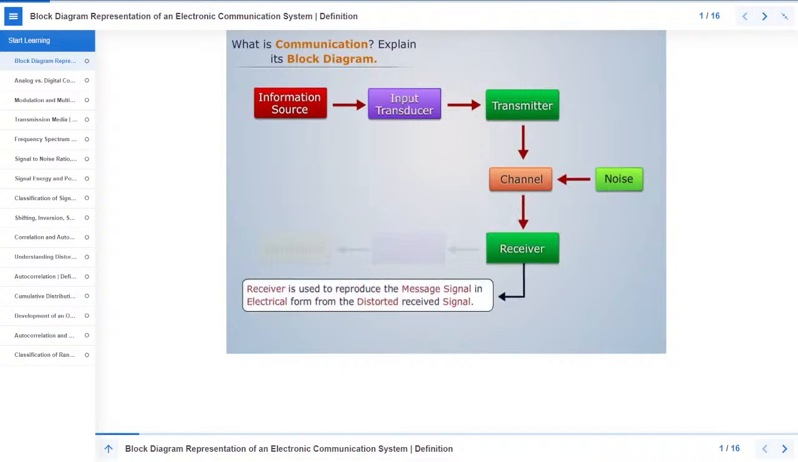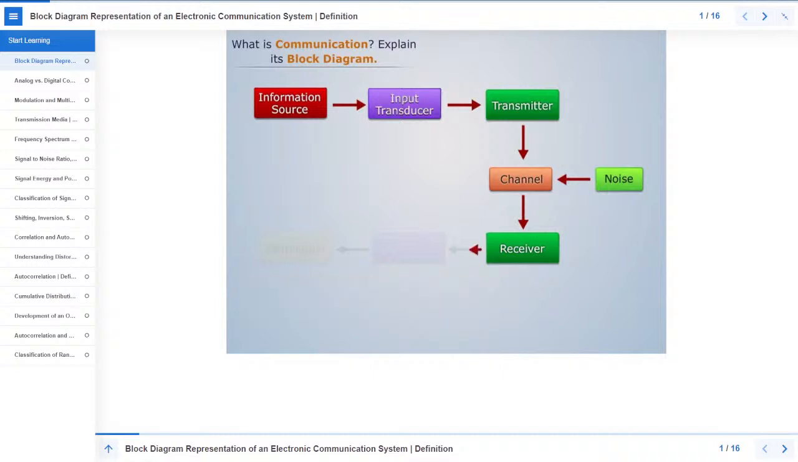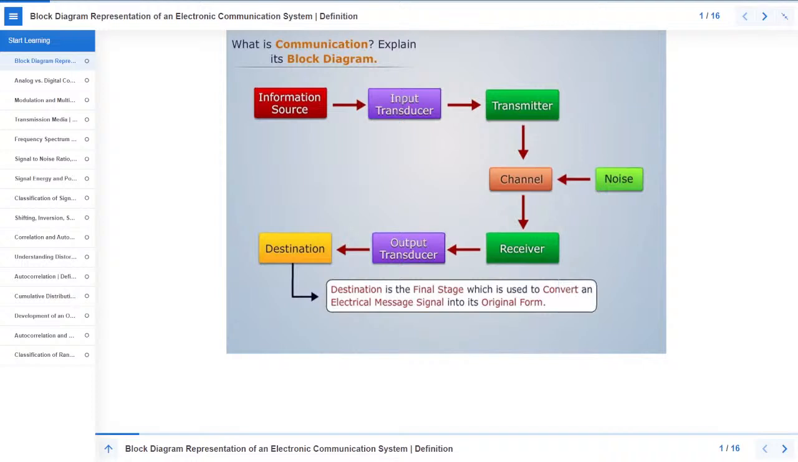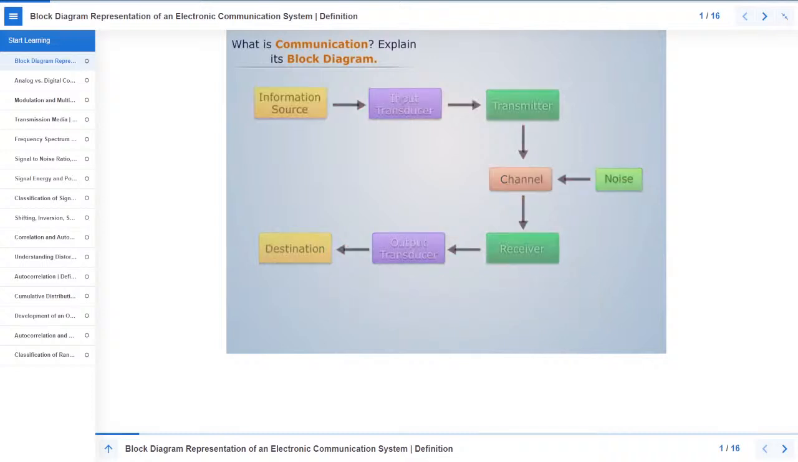Receiver is used to reproduce the message signal in electrical form from the distorted received signal. Then data is given to output transducer. And then finally to the destination. Destination is the final stage which is used to convert an electrical message signal into its original form. Here the reception of information sent from source is done.